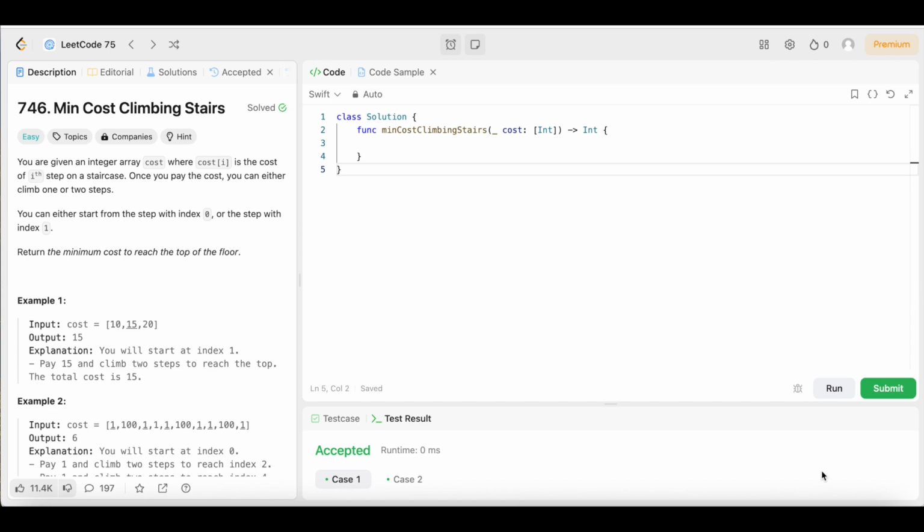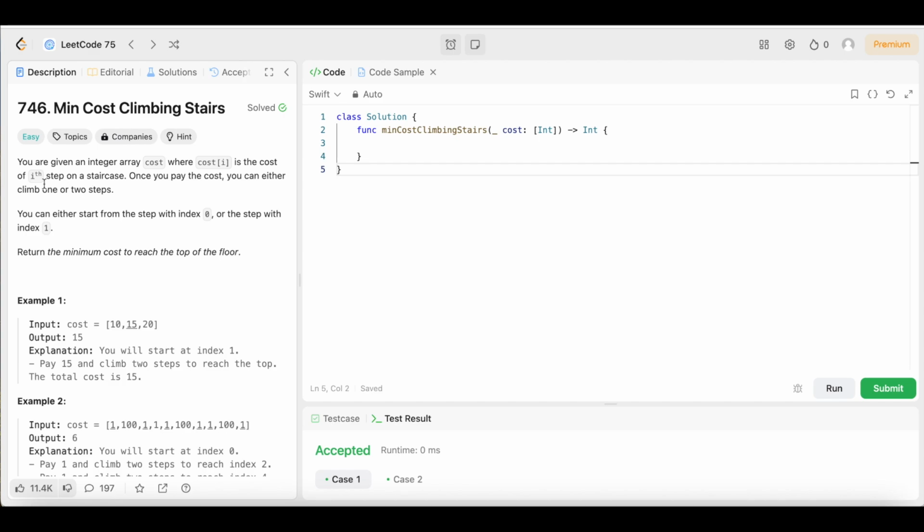Now, with that being said, I know why you're here. You're here for the question and the part you've all been waiting for, guys. The drum roll, please. Today we have question number 746, minimum cost of climbing stairs. The difficulty level is easy, so you know how we do. We're not going to make the solution harder than it needs to be. We're going to keep the solution as simple and easy to understand as possible so we all can learn and we all can gain something from this video today.